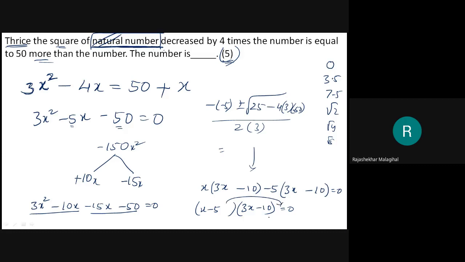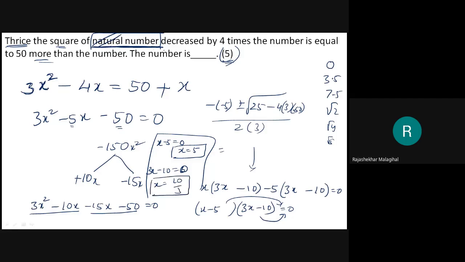Either this will be equal to 0 or this will be equal to 0. Then I will get the answer x minus 5 equal to 0, x equal to 5. And another answer, 3x minus 10 equal to 0, then x equal to 10 by 3. See here. Then which is the correct answer? Whether x equal to 5 is the correct answer or x equal to 10 by 3 is the correct answer.